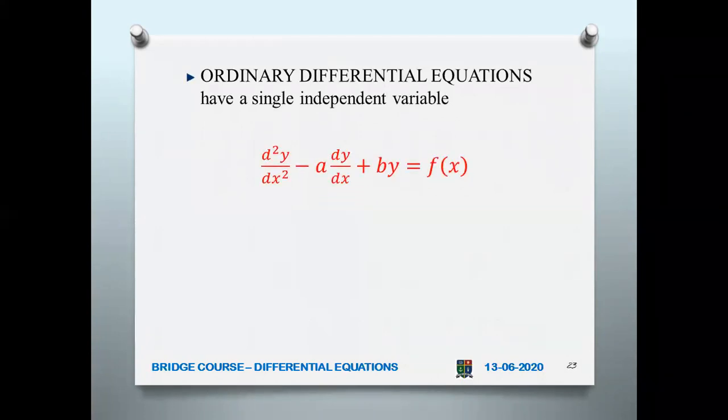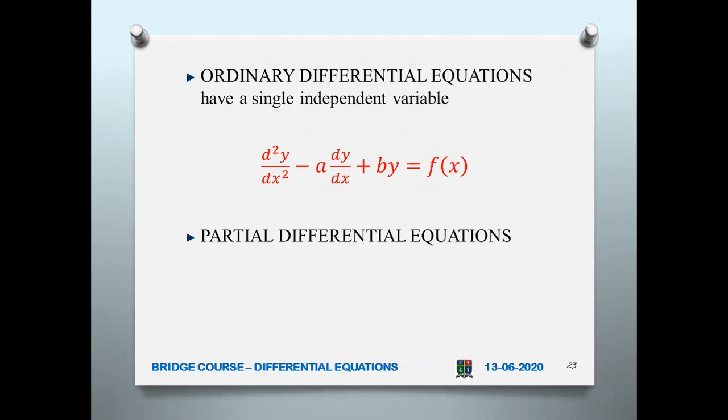First we find the ordinary differential equation, which has got only one independent variable. So this is an example: d squared y by dx squared minus a into dy by dx plus by equal to f of x. This is a second order and first degree differential equation.